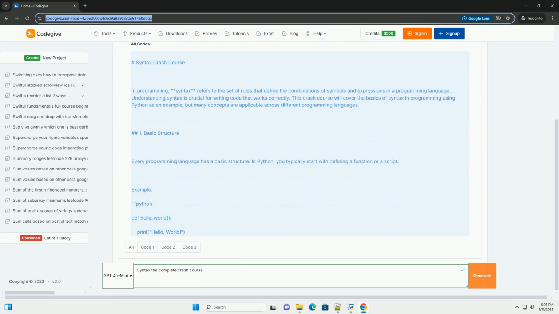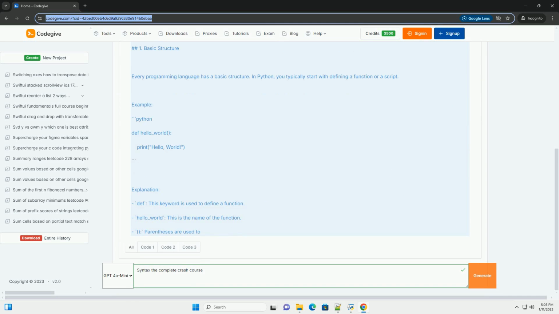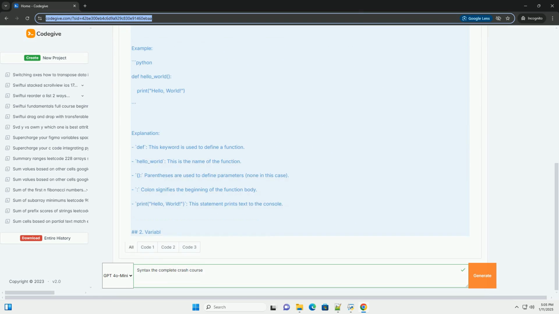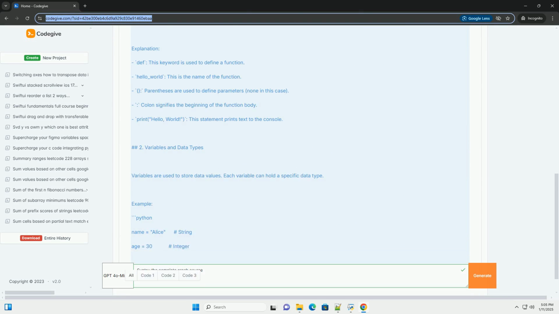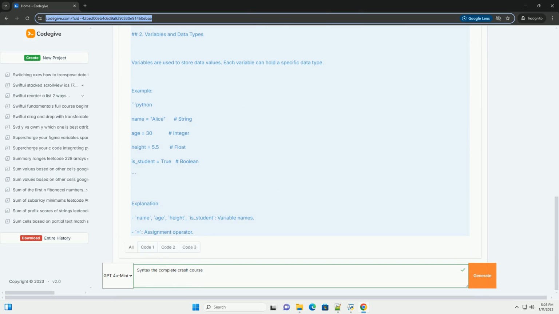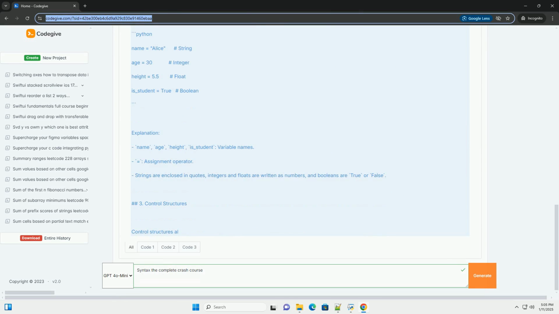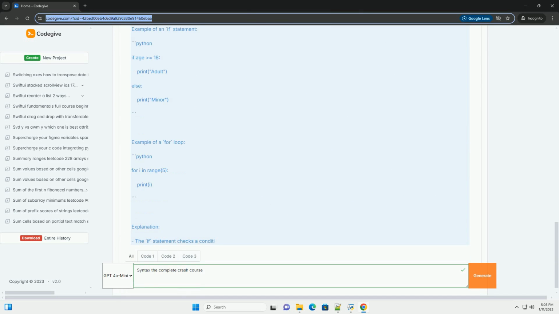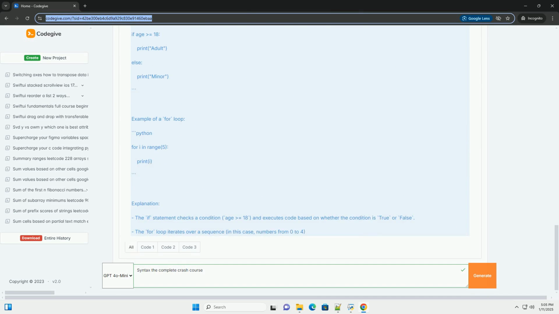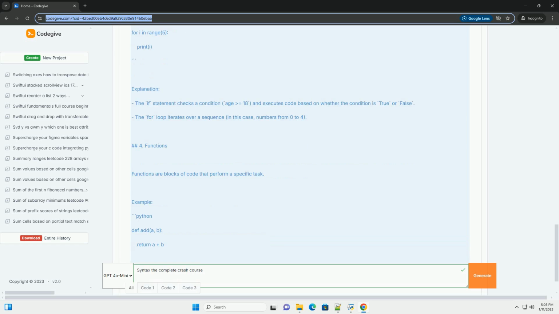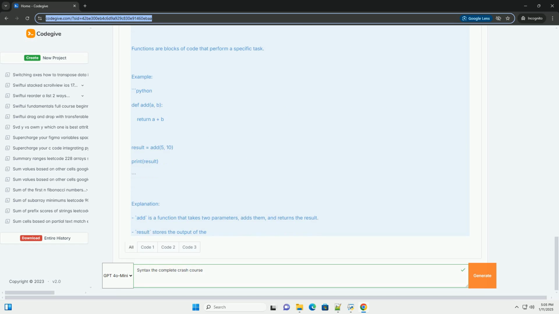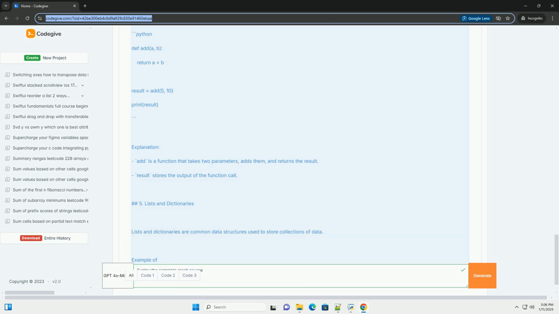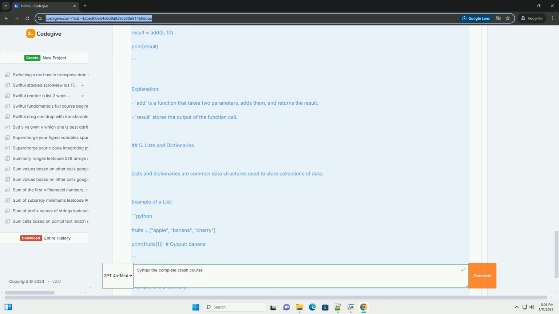Syntax Crash Course. In programming, syntax refers to the set of rules that define the combinations of symbols and expressions in a programming language. Understanding syntax is crucial for writing code that works correctly. This crash course will cover the basics of syntax in programming using Python as an example, but many concepts are applicable across different programming languages.